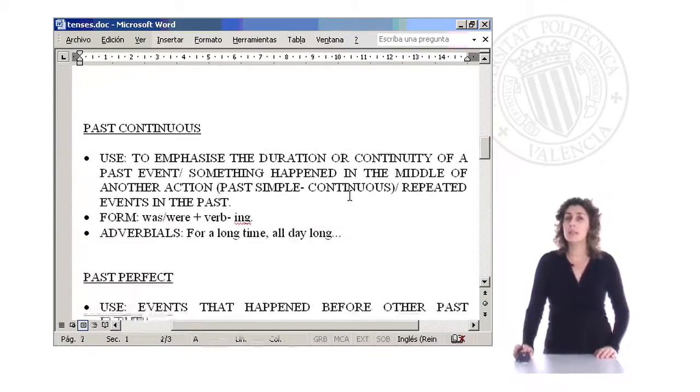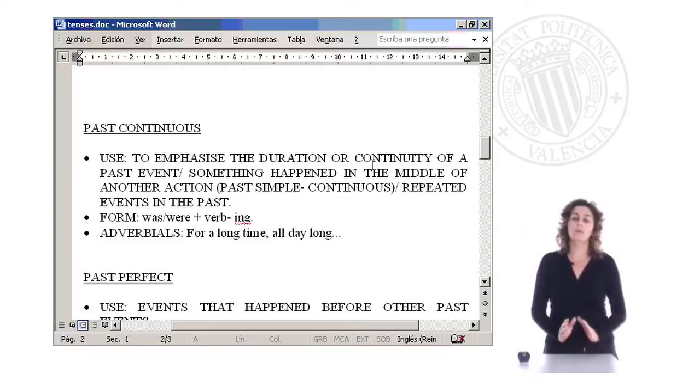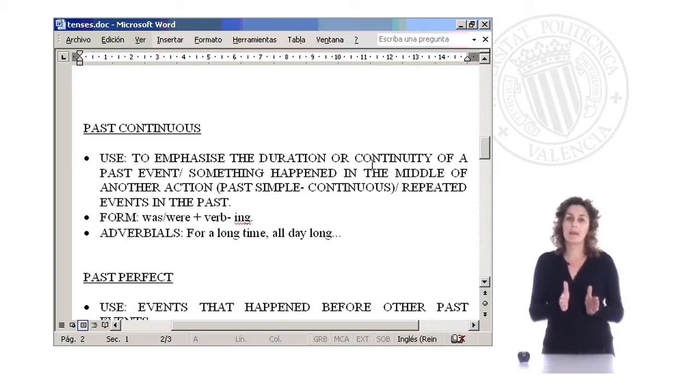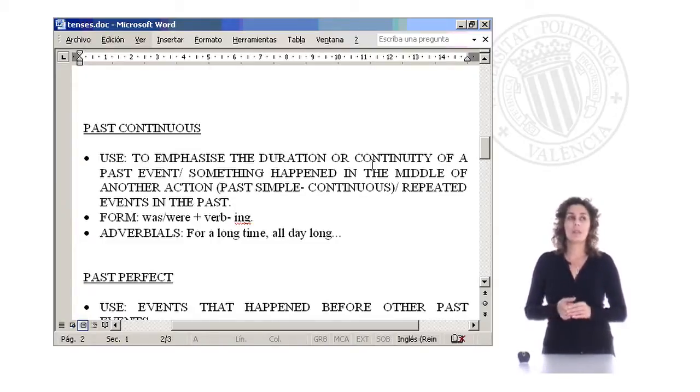Another tense is the past continuous. The past continuous is used in the past, and we refer to a long action in the past. It's also contrasted with past simple when past continuous is interrupted by another action, and then we use past simple. For example, I was listening to music when you arrived.